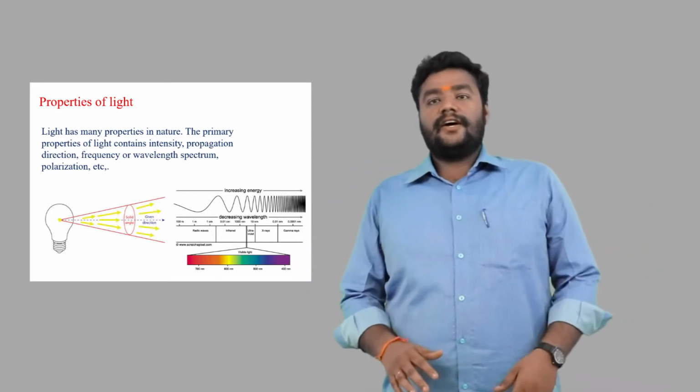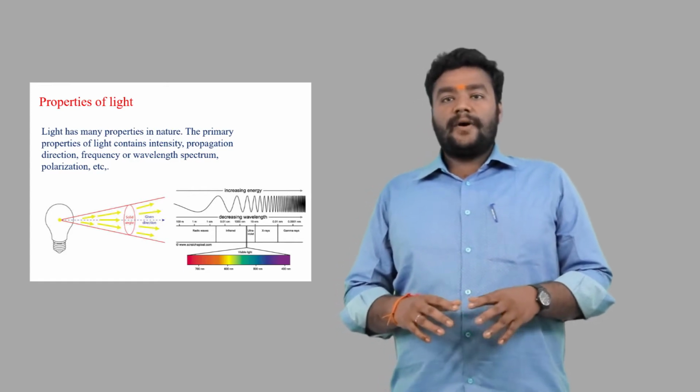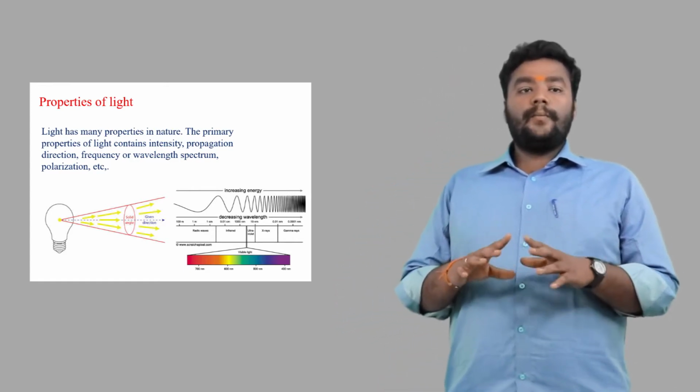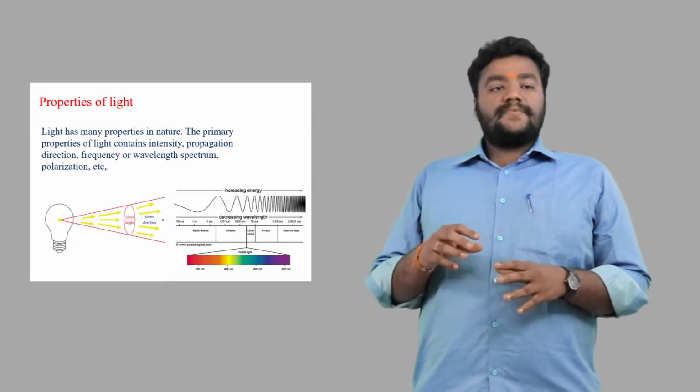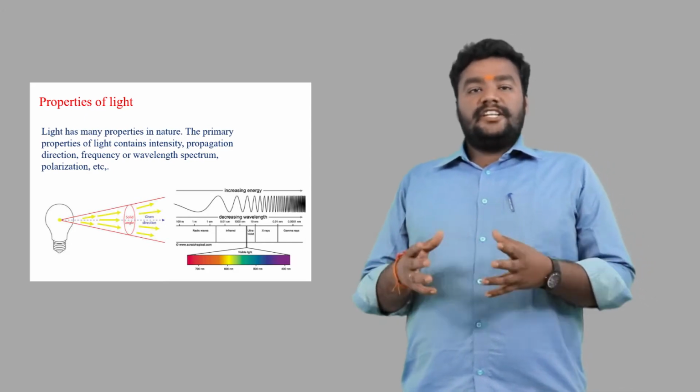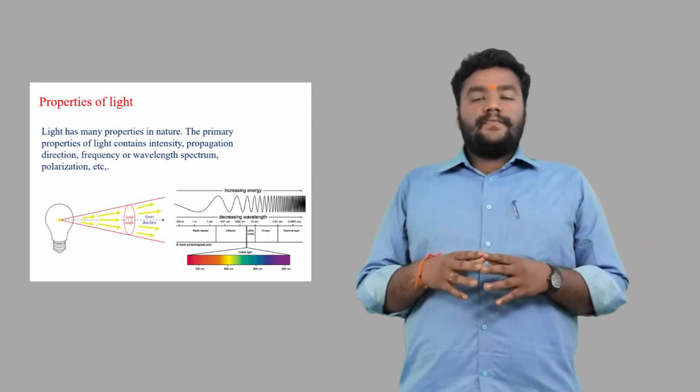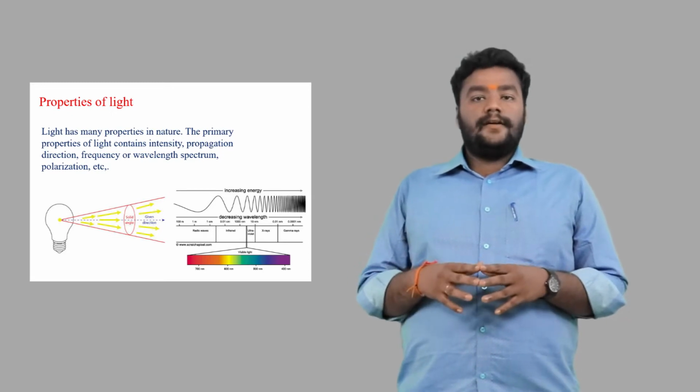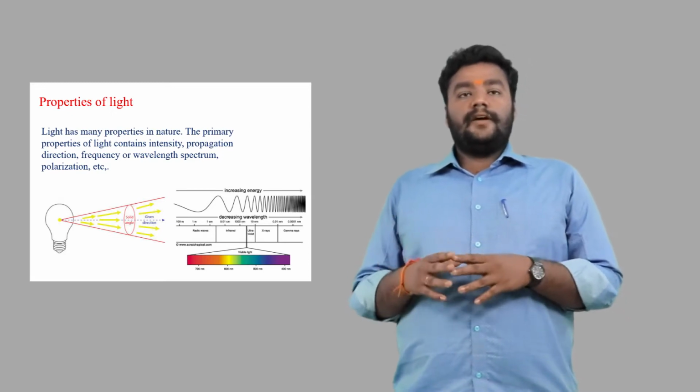Next, propagation of light refers to the manner in which an electromagnetic wave transfers its energy from one point to another. When the light hits obstacles, the direction of light will be changed. It will depend upon three main processes: transmission, reflection, and refraction. Next, we will proceed further with Muralidharan.